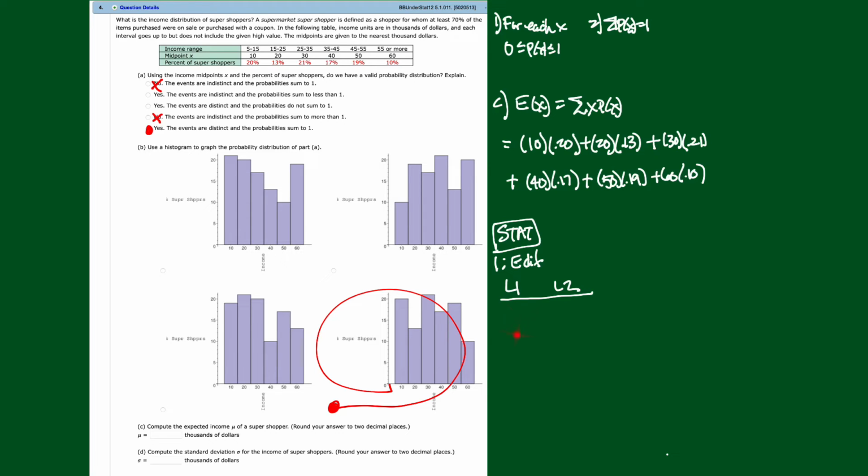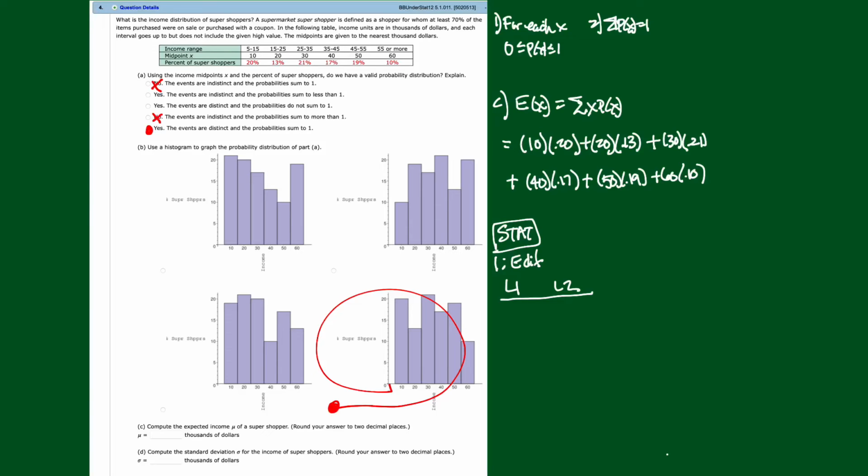Your cursor's in L1. Now bring it all the way to the top. Use the up arrow, get it all the way to the top, so that L1 is highlighted. Now press clear, then enter. All that data disappears. Now right arrow over to L2. Get the cursor in the second list. Up arrow so that L2 is highlighted. Press clear and enter. All that data is gone.